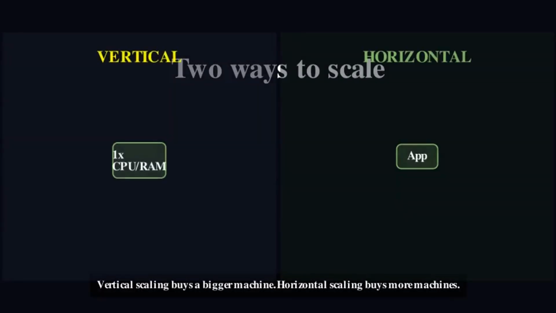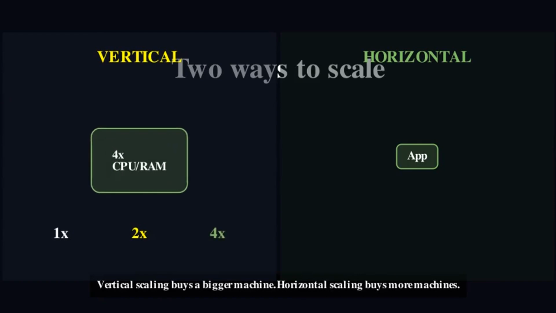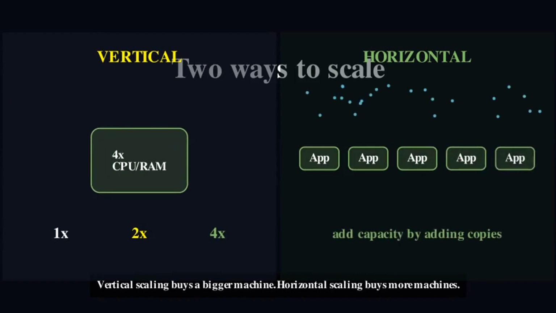Now, how do you actually increase capacity? Two paths. Vertical scaling means buying a bigger, more powerful server. More CPU, more RAM. But there is a ceiling, you cannot scale a single machine forever. Horizontal scaling means adding more servers to your pool. This is what the big companies do. More machines, more capacity, more resilience.